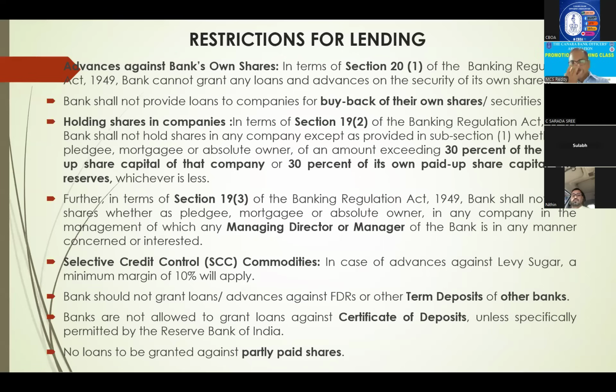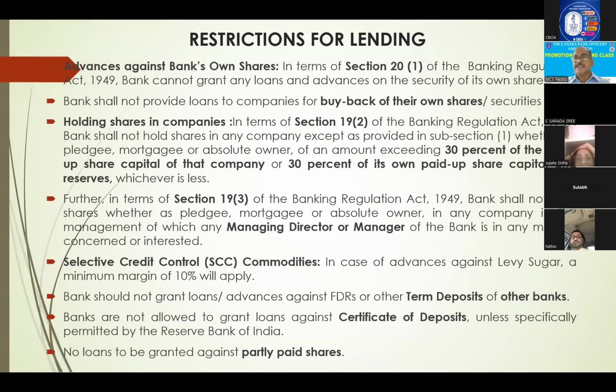At present, in case of advances against levy sugar, which is an essential commodity under selective credit control, the minimum margin is 10%. Levy sugar is normally in government hands, we can finance up to full, but there also we apply a minimum margin of 10%. Even open sugar, which is meant for the market, there also we take the previous 30 days average rate while permitting drawing power. Right?